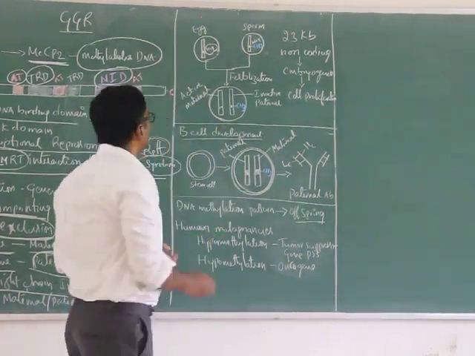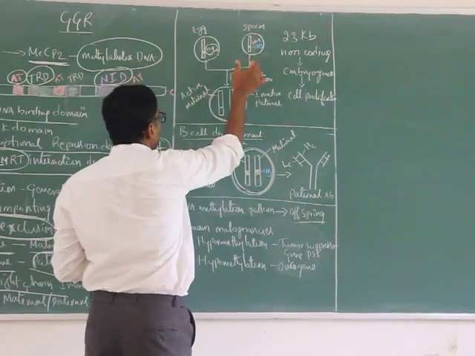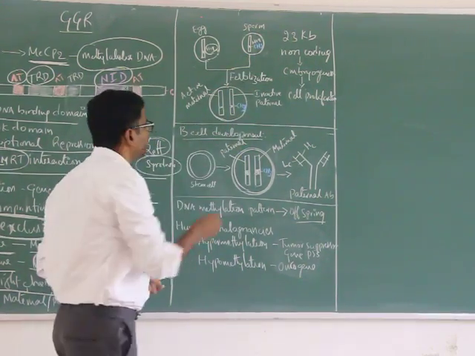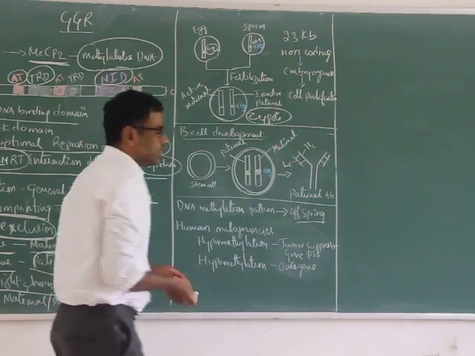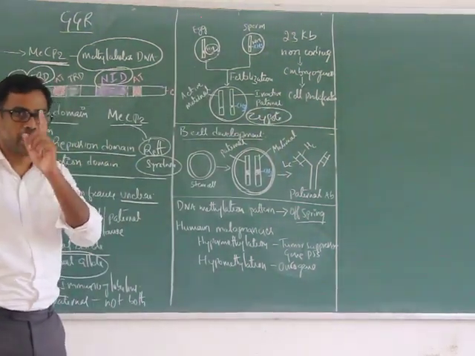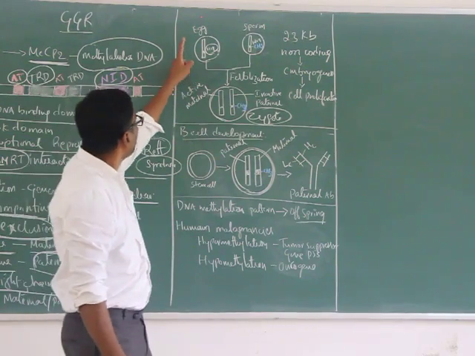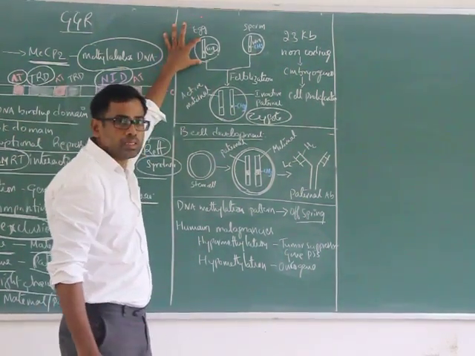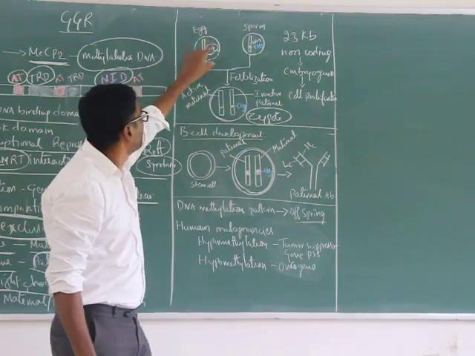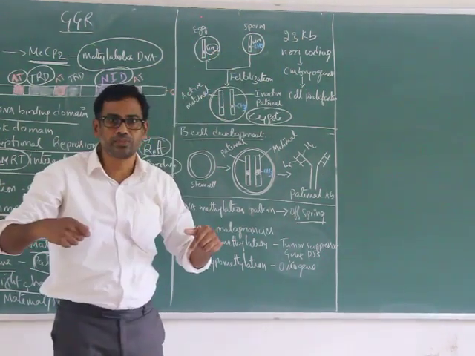When they unite, that gives the zygote. Here, as I mentioned, H19 is maternally active. That means the maternal allele is active and can be expressed, but the paternal allele is inactive.